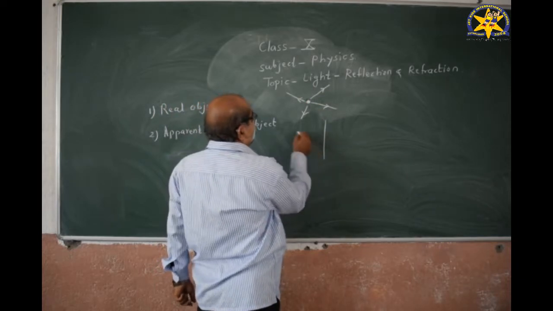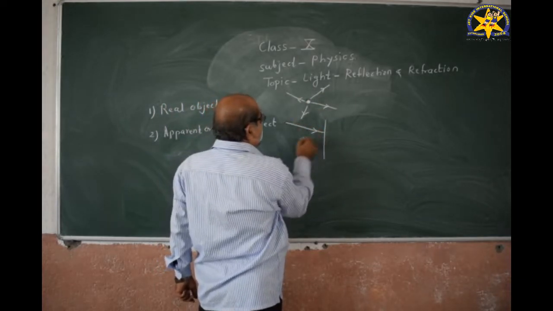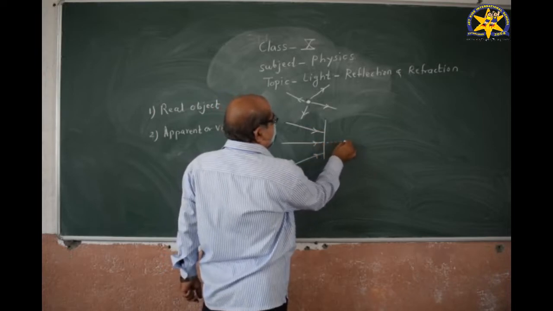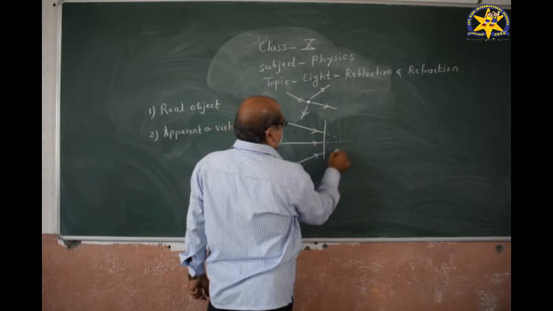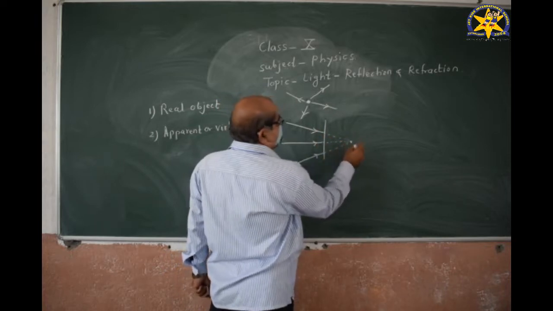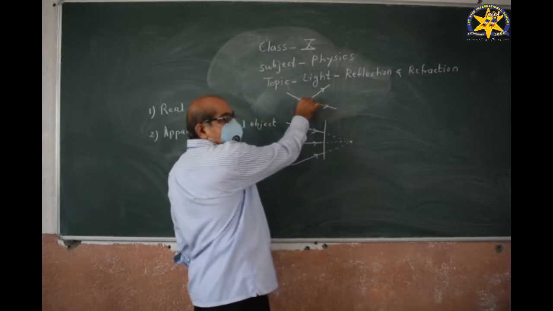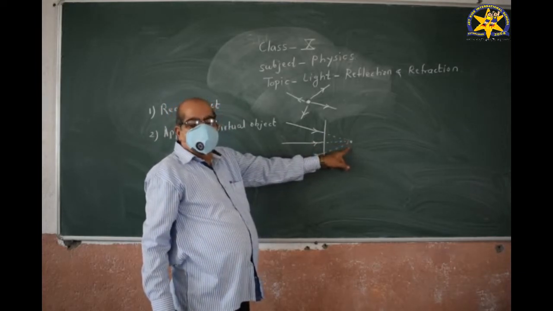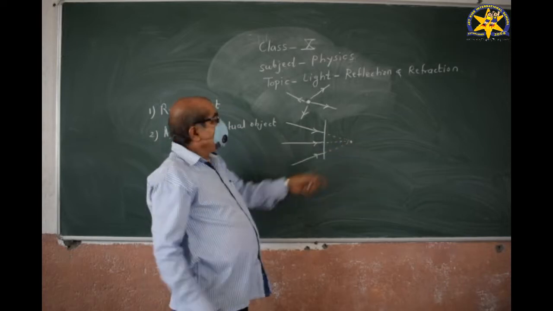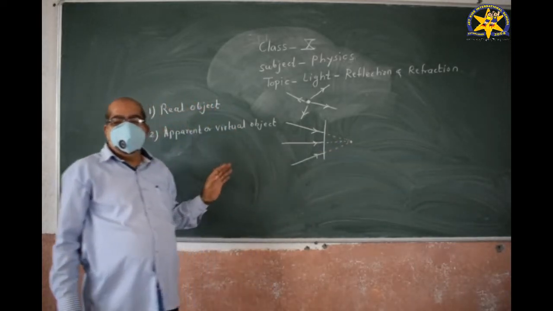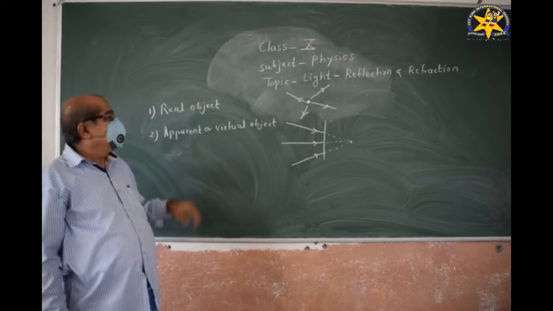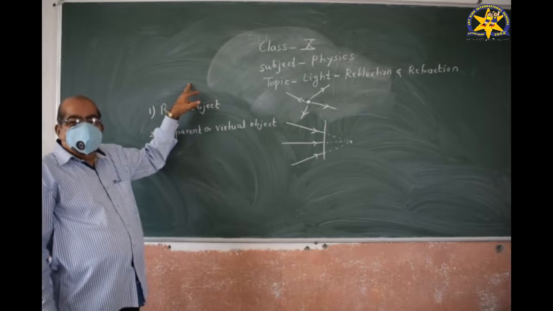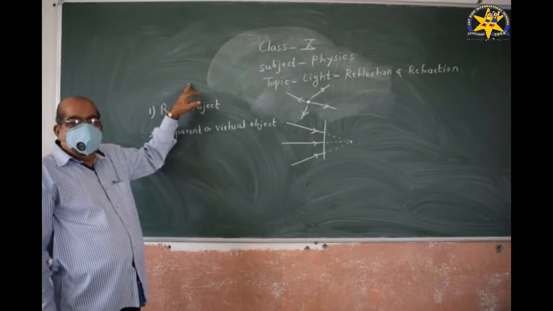And when the light rays converge, then the point of convergence is called the virtual object. This object is a real object, and this object is called the virtual object. In this way we define an object optically. An object is anything which can give light or rays of light.